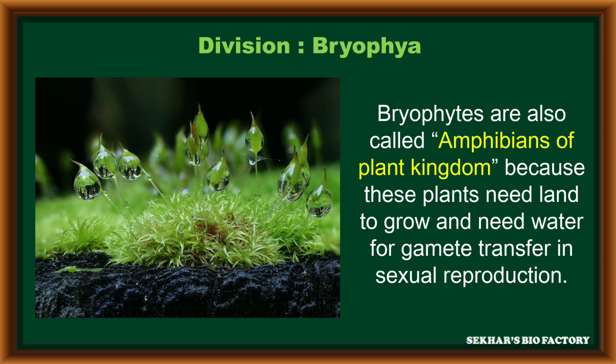Bryophytes are also called amphibians of the plant kingdom because in their life cycle these plants need a terrestrial habitat or land to grow. But at the time of sexual reproduction, water is compulsory. If water is not available, the plant never completes its life cycle. That means the plant completely depends on water to complete its life cycle, so these bryophytes are also called amphibians of the plant kingdom.